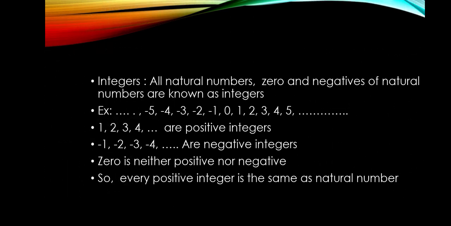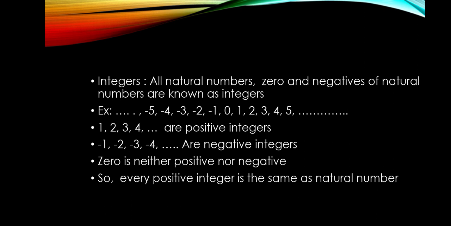Now next we shall learn what are integers. All natural numbers, 0 and negatives of natural numbers are known as integers. That means the whole number line. The number line itself. We know at the center of the number line we have 0. To the right side we have the positive numbers and to the left side we have the negative numbers. Here all natural numbers, 0 and the negatives of the natural numbers together are known as integers.